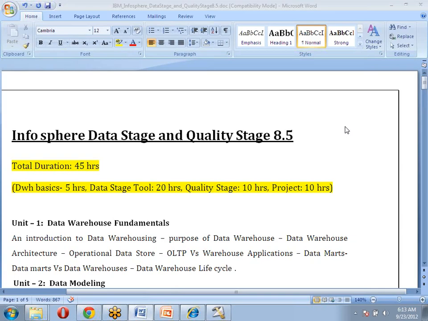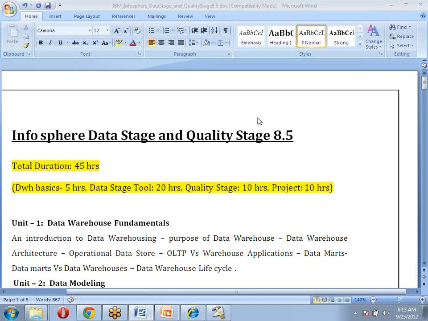This batch we are going to start maybe tomorrow, once the people are confirmed. That needs to be decided by people. Once they decide, then I'm going to start. Once it is started, it's not going to be stopped.